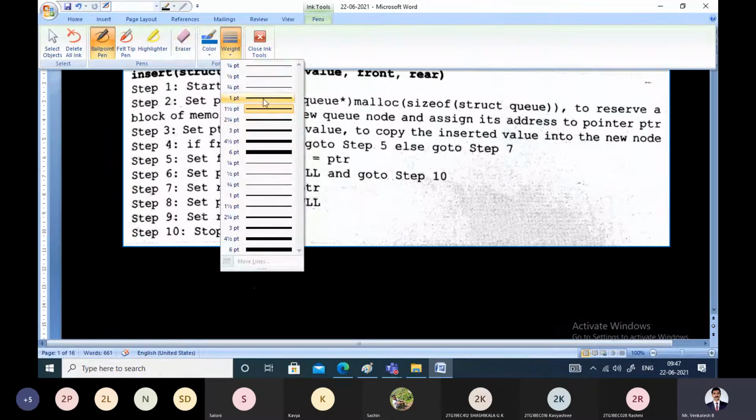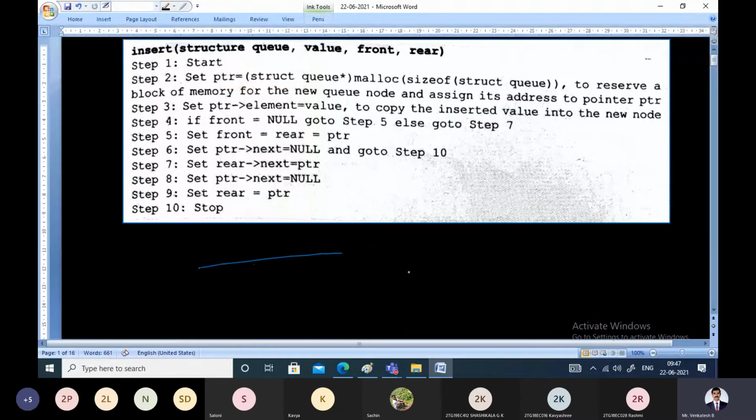One second. It's not selecting the proper size.